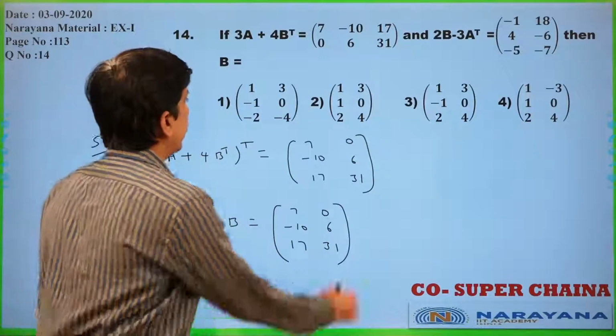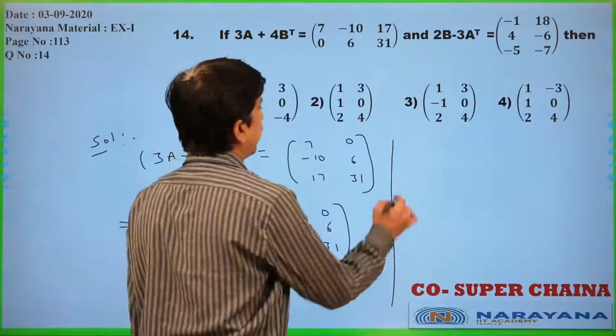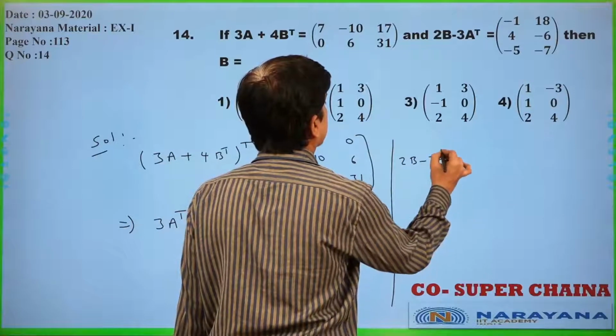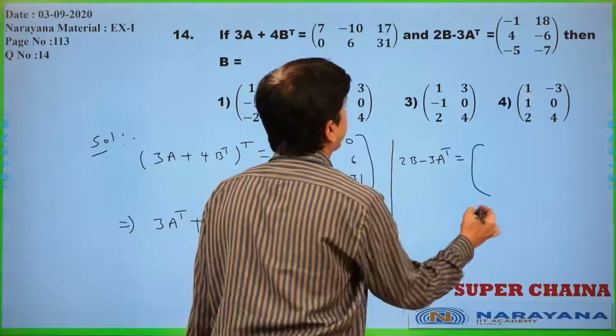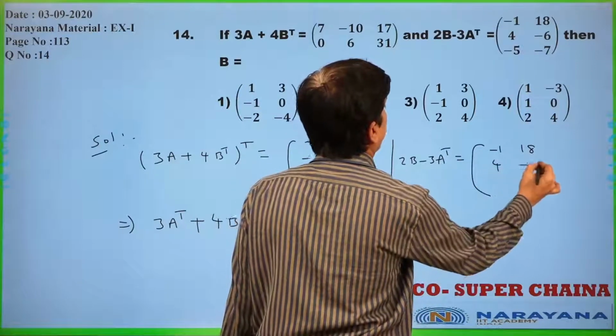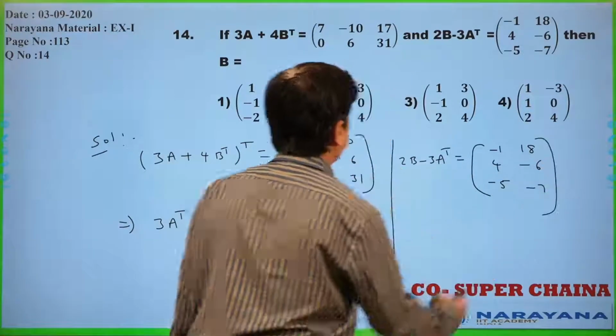Already we are having 2B minus 3A transpose is equal to minus 1, 18, 4, minus 6, minus 5, minus 7 only.